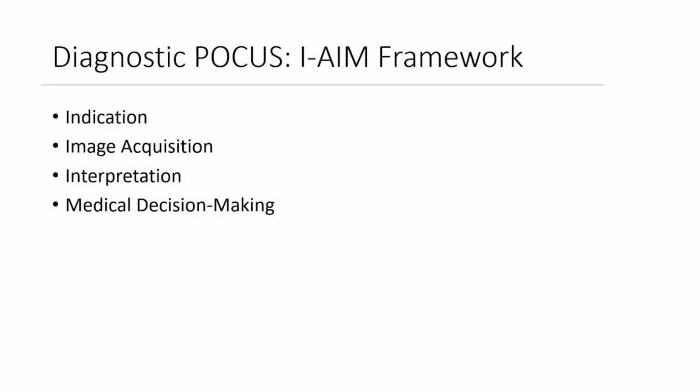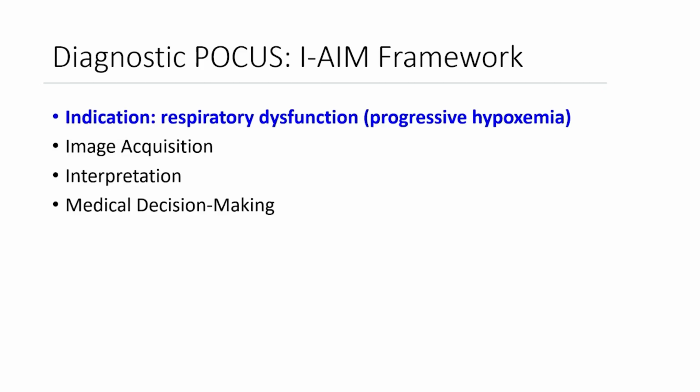Before we look at the images, let's go over the diagnostic POCUS I-AIM framework. This includes identifying an indication, the image acquisition, interpretation, and medical decision-making. In this case, the indication for the lung ultrasound exam was to narrow the differential diagnosis of the patient's acute severe hypoxemia.